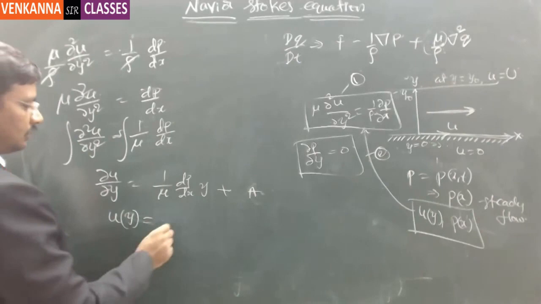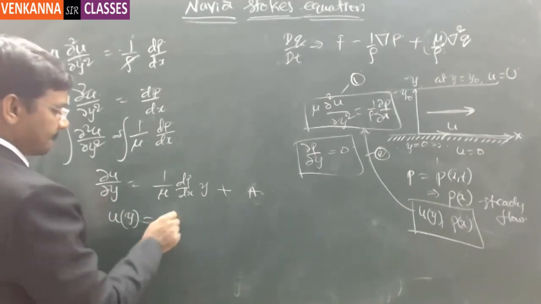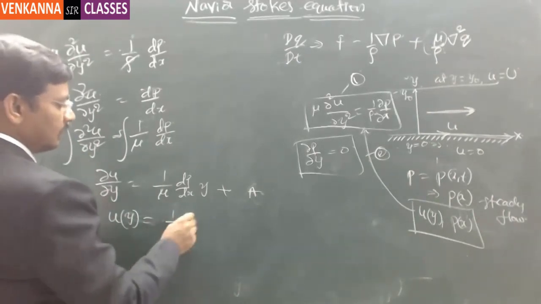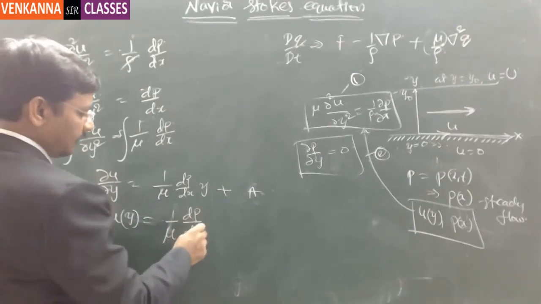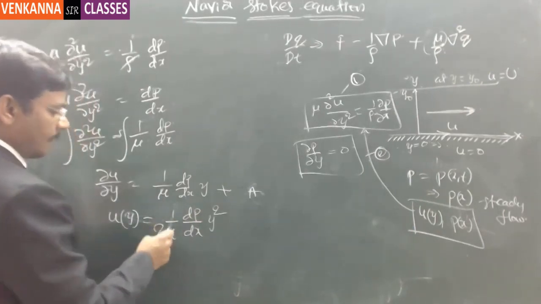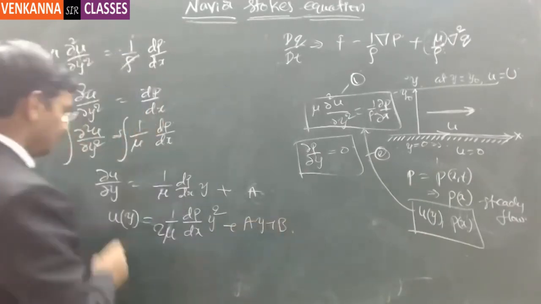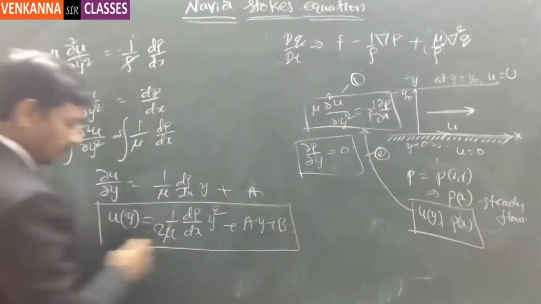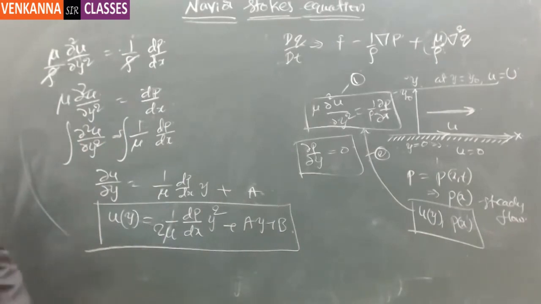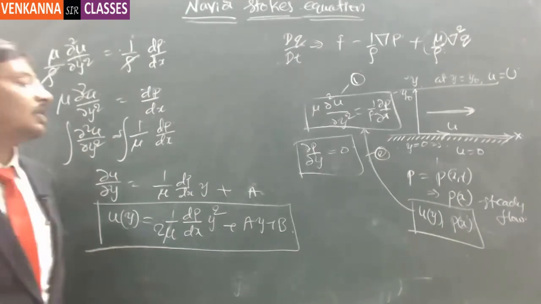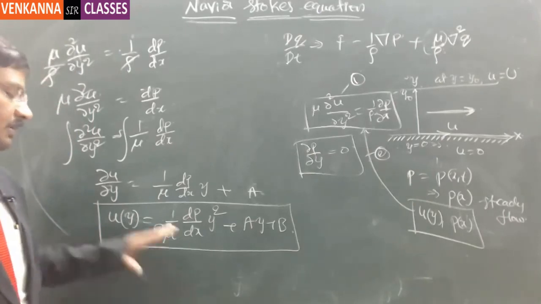So u of y is equal to 1/μ times dp/dx into y²/2 plus ay plus b. So this is important for us. Got it? So this is just an integration. With a lot of assumptions we came to this particular condition.